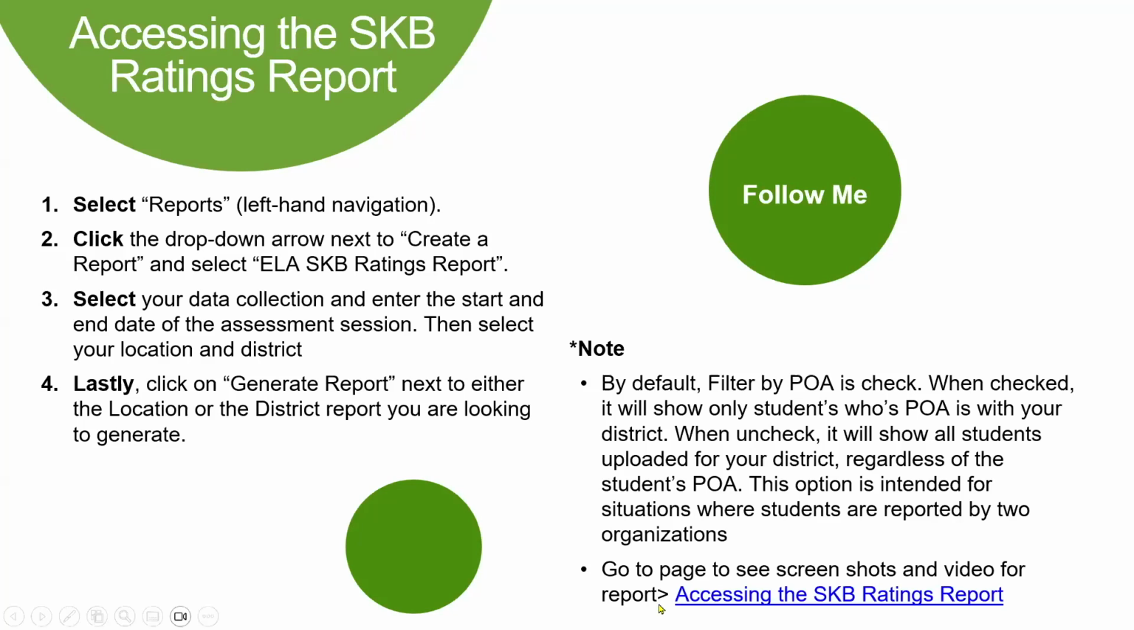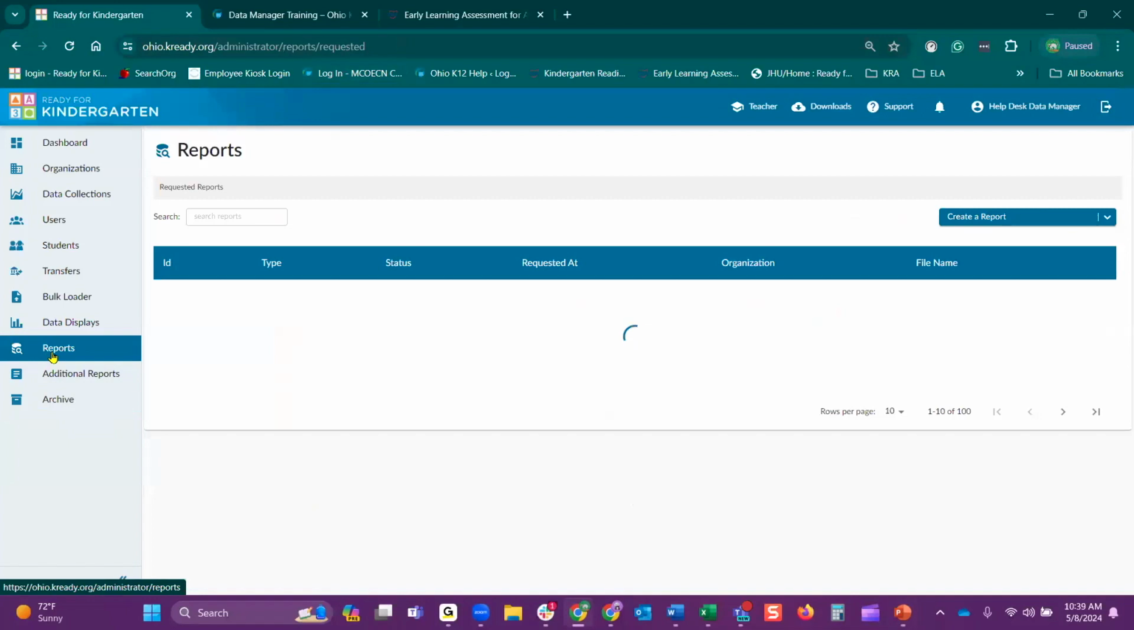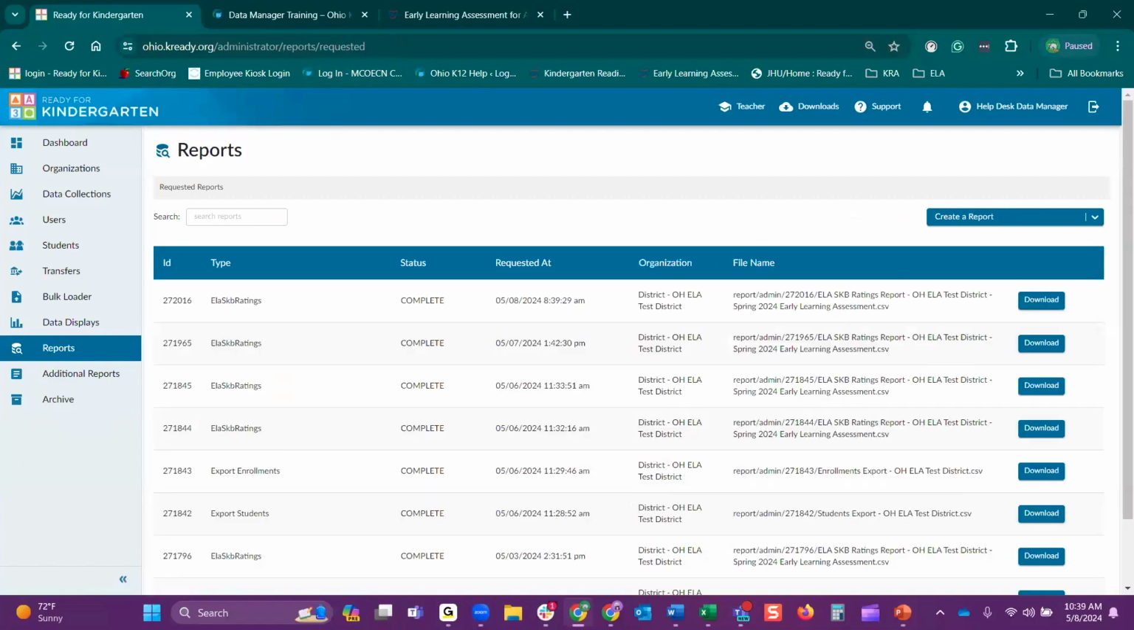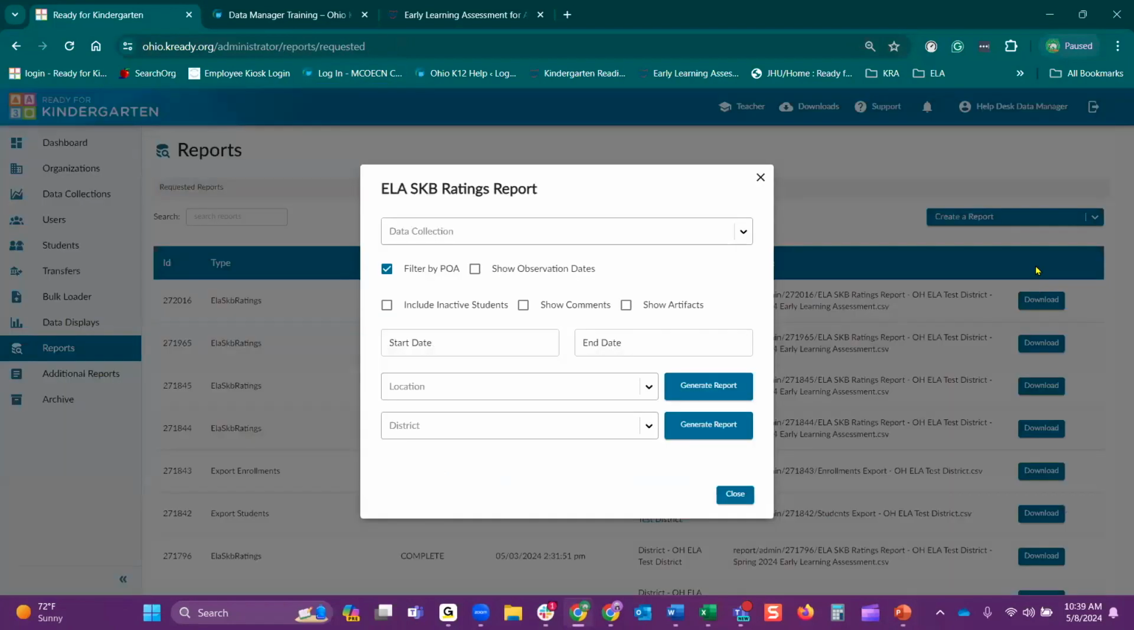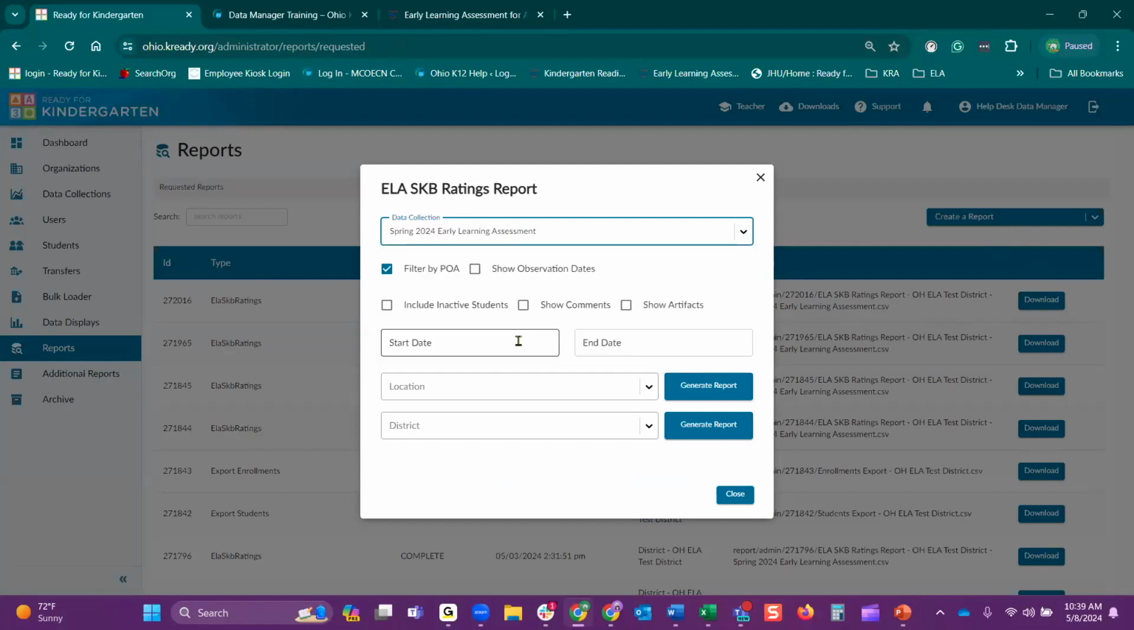Now you do see we have the link down here that takes you directly to the video and to the page of the screenshots. I want to go back and generate this together. So go to your reports in your left-hand navigation. We're going to select the drop down next to create a report. Select ELA SKB Ratings Report. Now, depending on the data collection your organization has used, you'll see either the spring 2024 or the pilot version. For this example, we use the spring 2024.